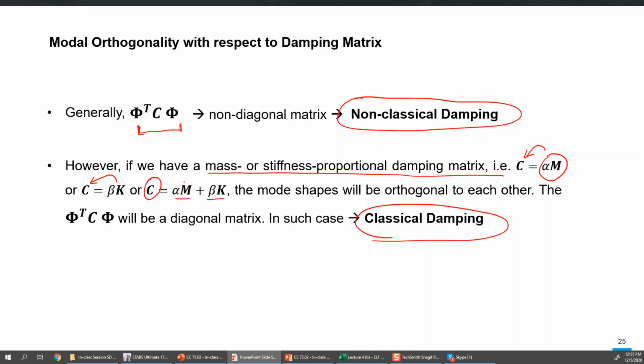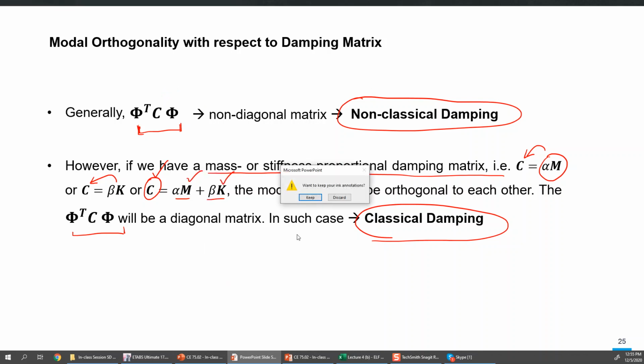Since M and K already have the property that the mode shapes are orthogonal with respect to them, C also will have the same property, because it is made from M and K. So the damping should be classical if the modal analysis idea has to work with damping. Otherwise, for non-classically damped structures, the idea of classical modal analysis doesn't work.